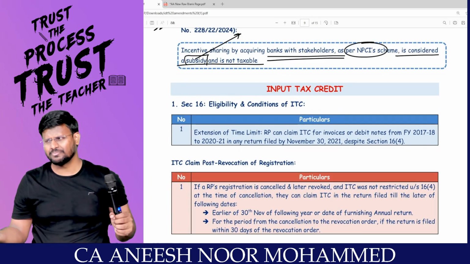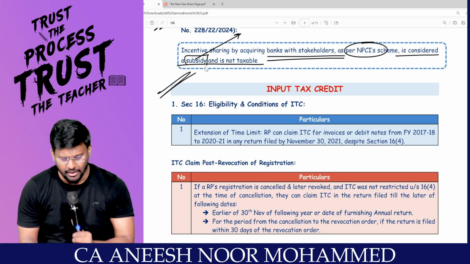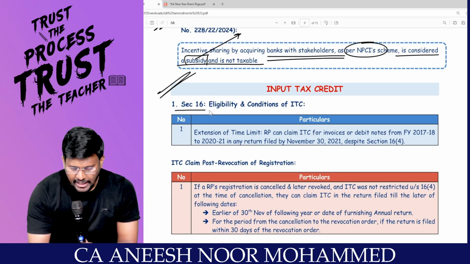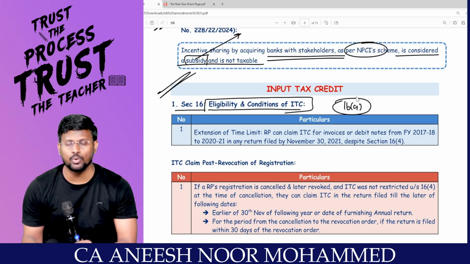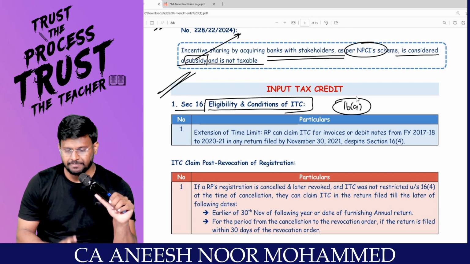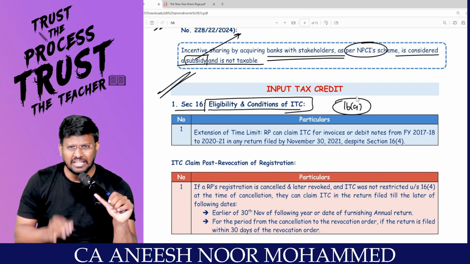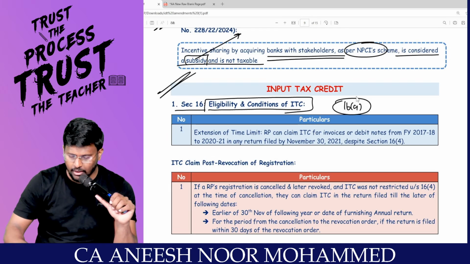That's it. We are done with value of supply also. Coming to the ITC part. The first one is not a big deal: eligibility and conditions of ITC. We know that there is a Section 16(4) time limit to claim the ITC. The time limit for availing the ITC is nothing but, my dear lovable students, 30th November of the succeeding financial year or the date of filing the annual return, whichever is earlier.